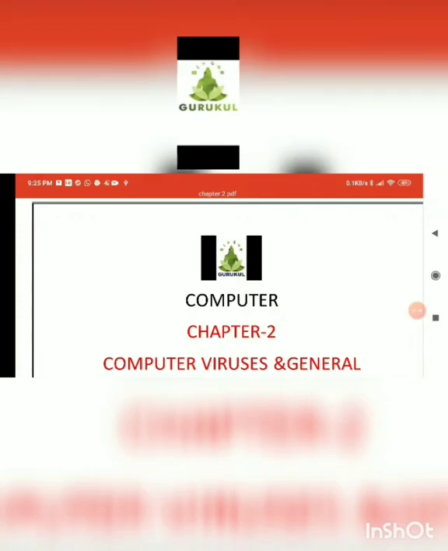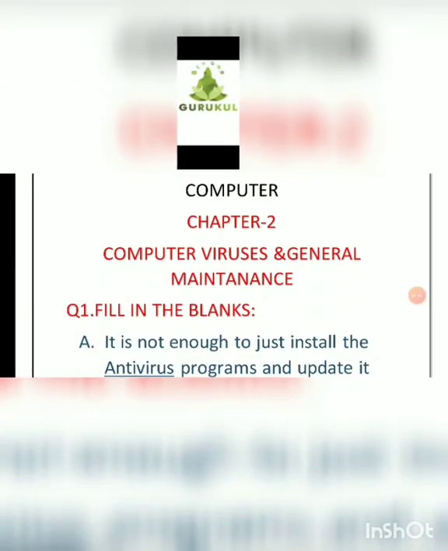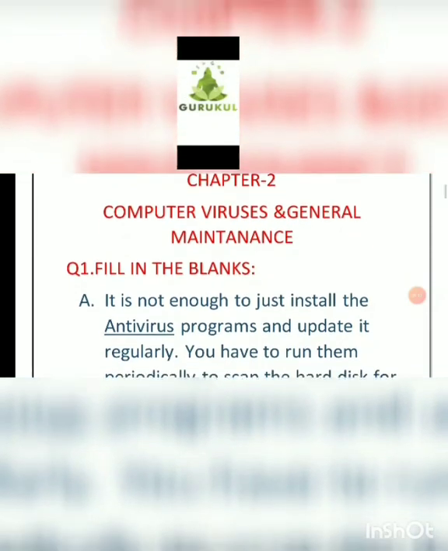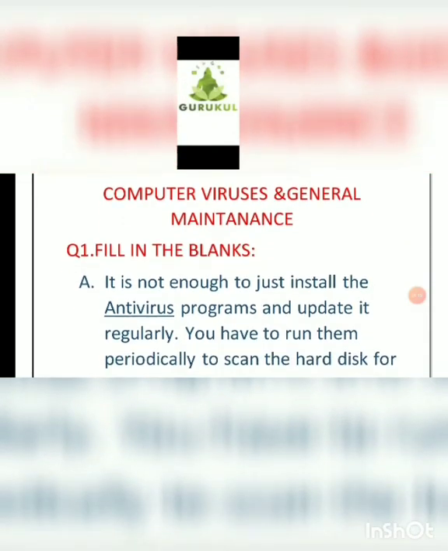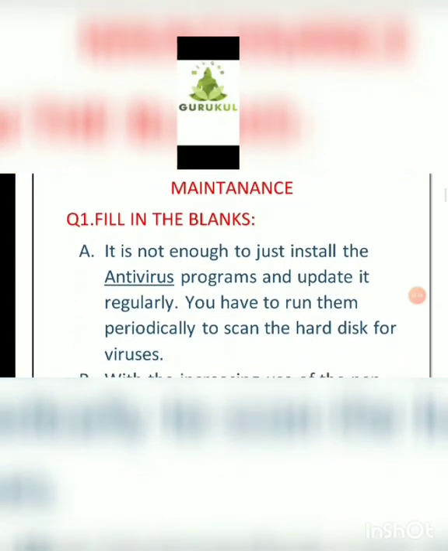Lesson number 2, computer viruses and general maintenance. First one, fill in the blanks. Question number A: it is not enough to just install the antivirus program and update it regularly. You have to run them periodically to scan the hard disk for viruses. And the answer will be antivirus.